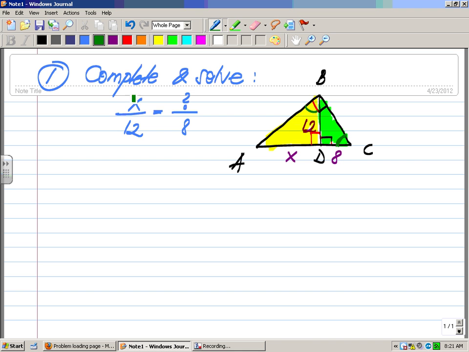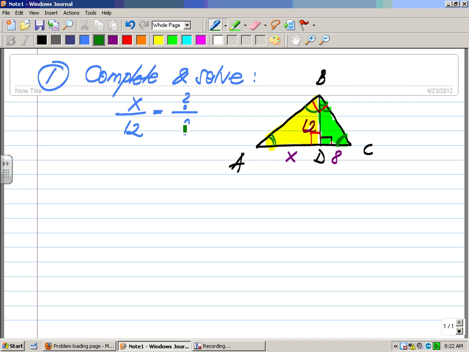X in the yellow triangle opposes what angle? This one, right? 12 opposes the same angle. That's another way in which we can figure out which angles are congruent. Now, 8. I'm starting with the green triangle. 8 opposes what angle? Well, this small angle right here, right? Which is definitely congruent to this one.